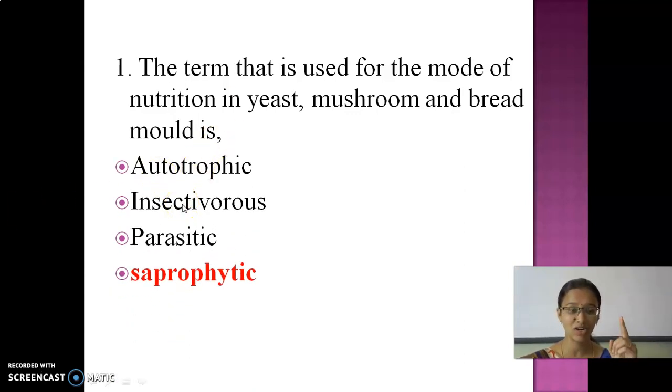There are insectivorous, parasites, saprophytic, symbiotic. Autotrophic is the common name given to others. Insectivorous means insect eating, and then parasitic. No. So the answer is saprophytic.